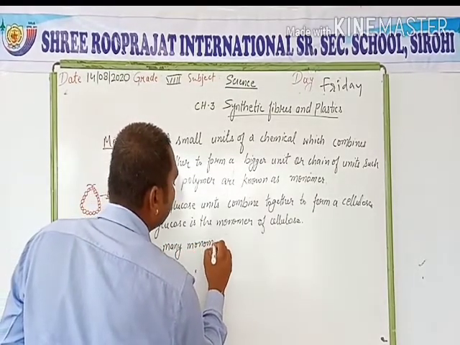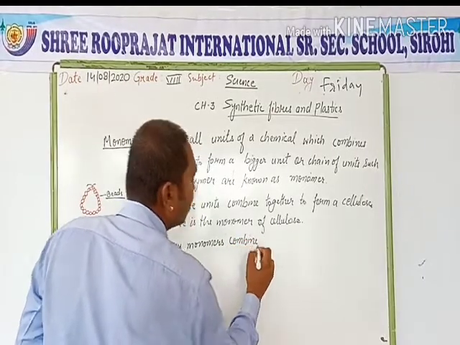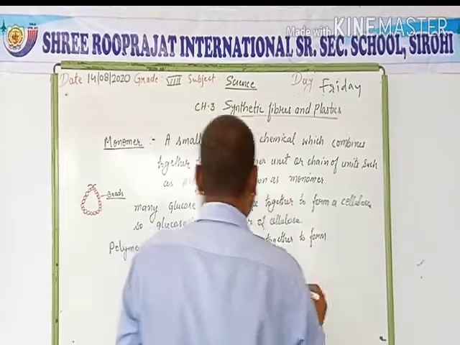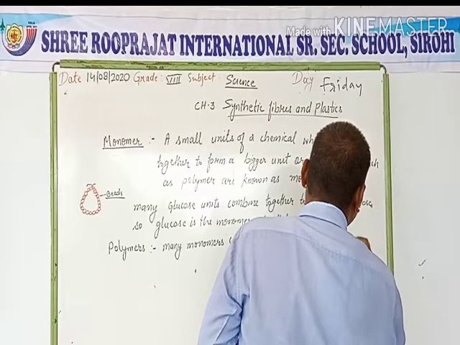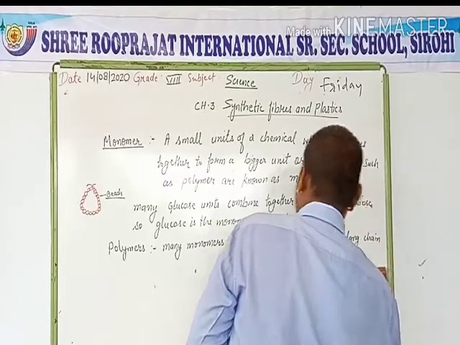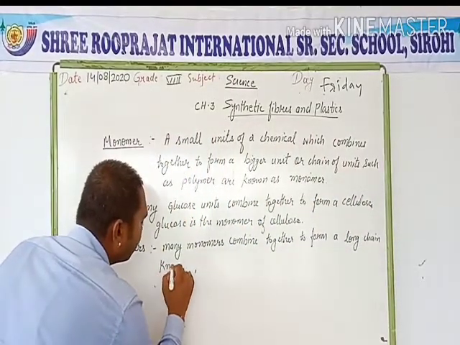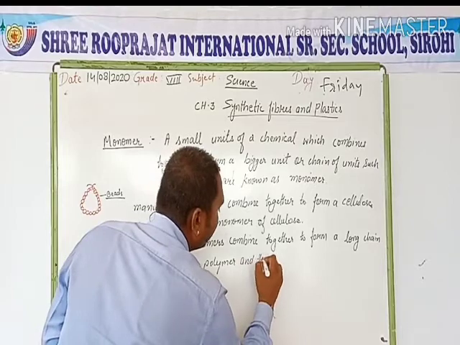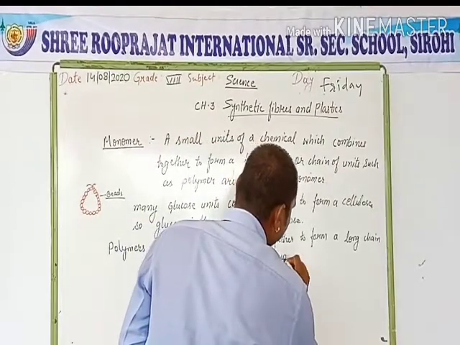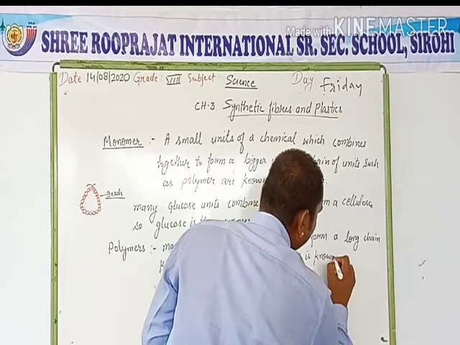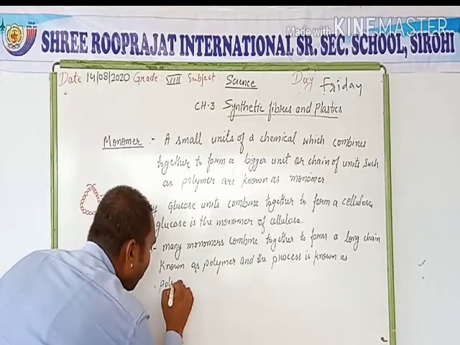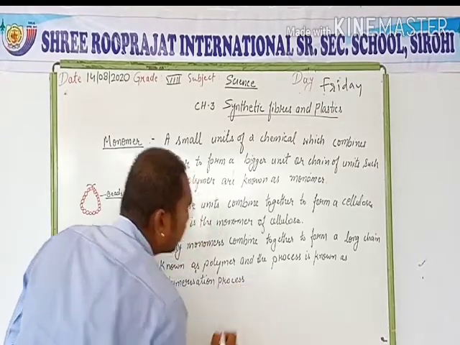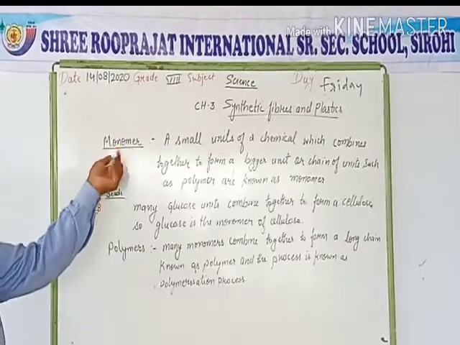Many monomers combine together to form a long chain known as a polymer, and the process is known as polymerization. So, the monomers and the polymers.